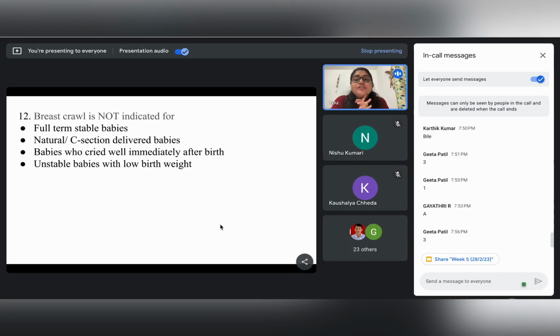Breast crawl is not indicated for. So what is the answer? Option D, unstable babies with low birth weight. Right. So the answer to this question is unstable babies with low birth weight.